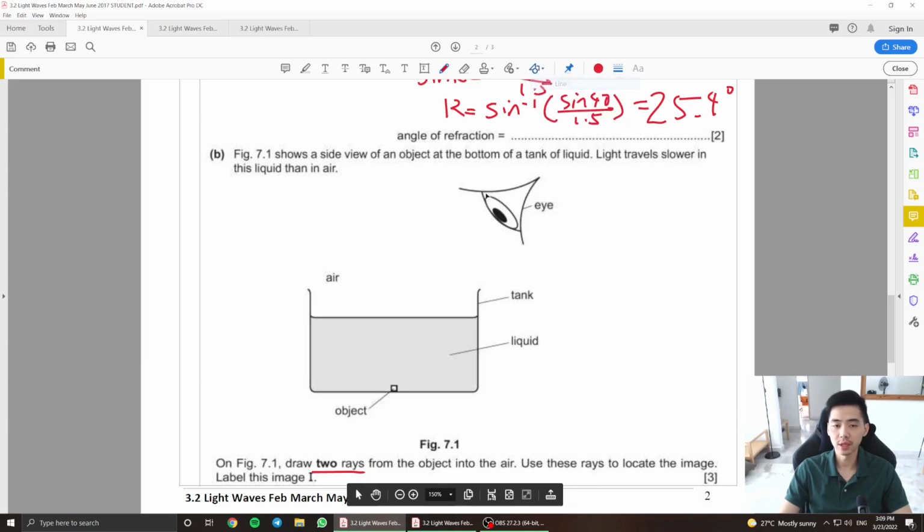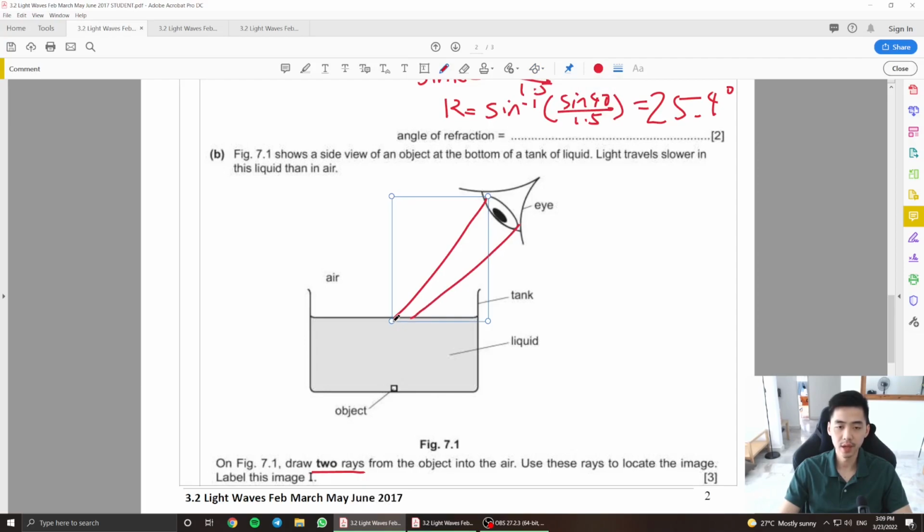Now in your IGCSE exam, a lot of students, when they do this question, what they'll do is they'll draw something like this and something like this. Then they realize that, oh, the light ray is too deep, so they go 90 degrees downwards like this. This is absolutely going to be wrong.